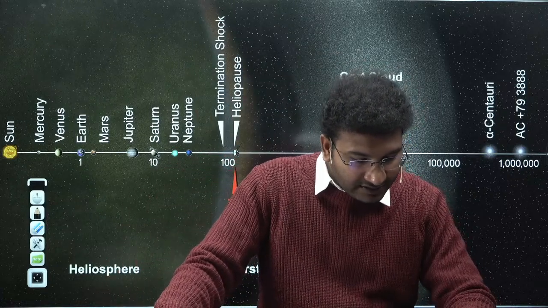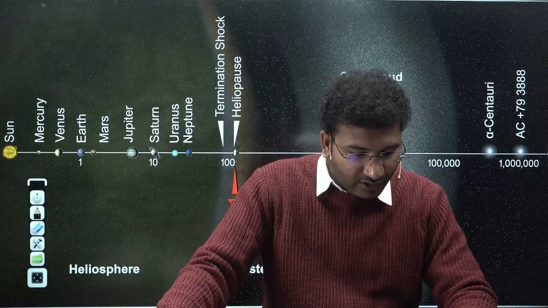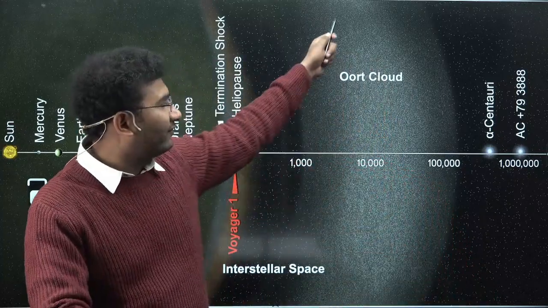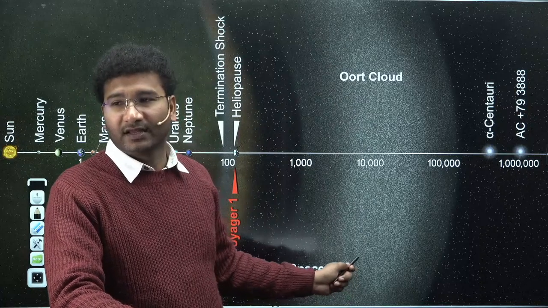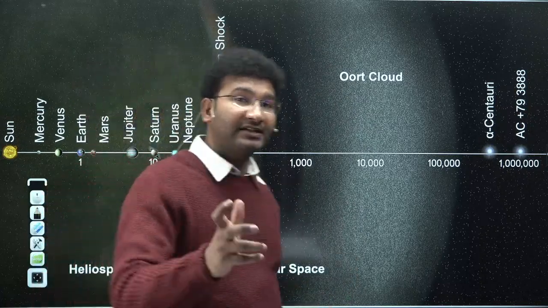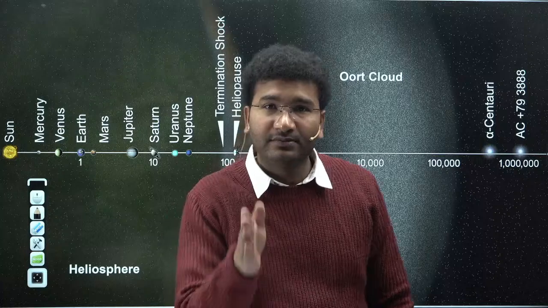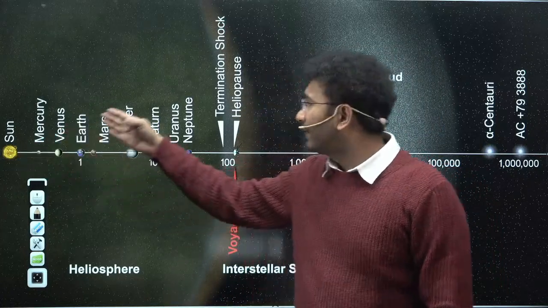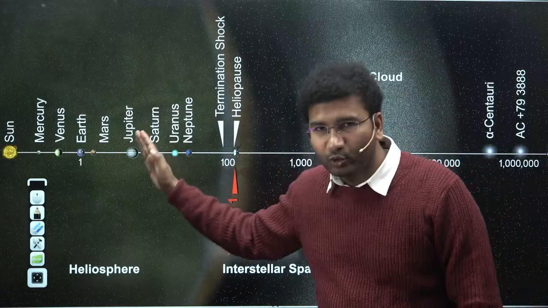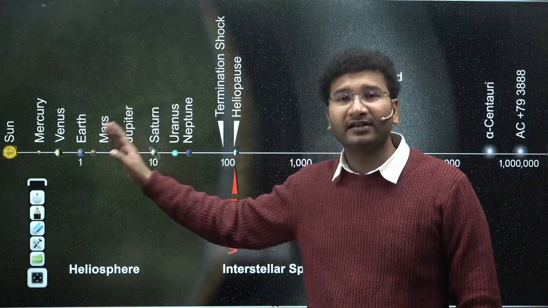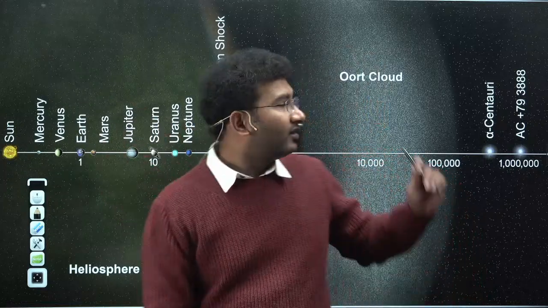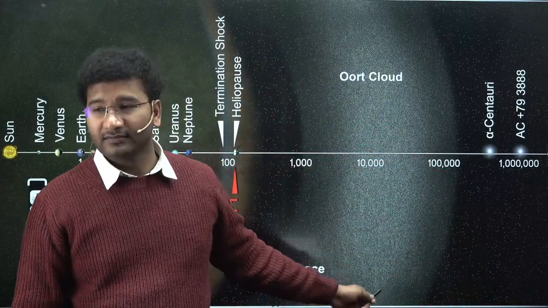Sir, last limit of sun's gravity is called Oort cloud or Kuiper belt. See, last mile of sun's gravity is Oort cloud, not Kuiper belt. Kuiper belt is the place where our solar system define करने के लिए कोशिश करते हैं. It is like sun, planets are present before the Kuiper belt. ठीक है, सन का प्लैनेट्स कहां तक प्रेजेंट है? कूपर बेल्ट तक. सन का ग्रेविटी कहां तक जा रहा है? वो ऑर्ट क्लाउड तक, राइट?